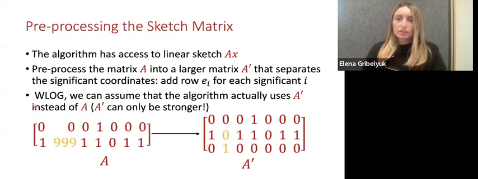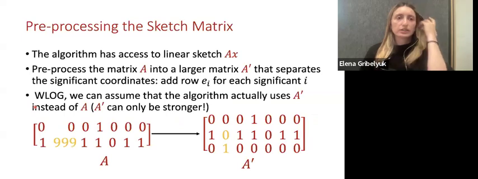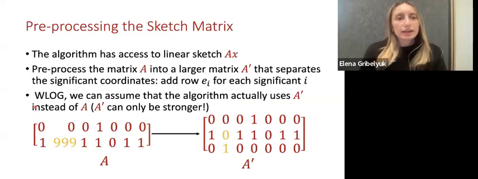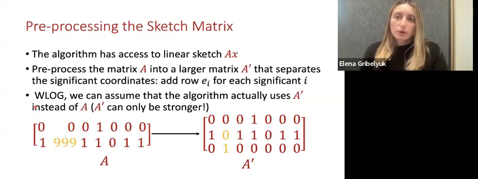Finally, let's see how we can use this definition of significance in our attack. The algorithm has access to linear sketch AX, and let's see what will happen if we pre-process the matrix A into a larger matrix A prime that has more rows that separates the significant coordinates.